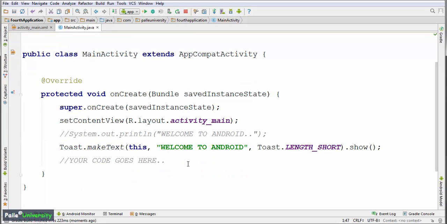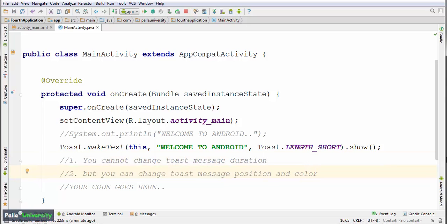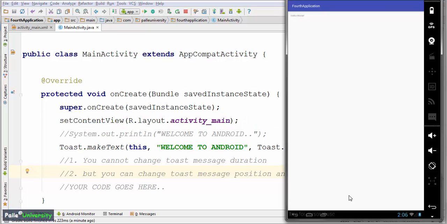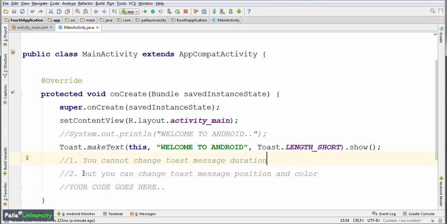Now let me cover some important points related to Toast message. First point is you cannot change the Toast message duration, but you can change the Toast message position and color. Currently, what is the color of the Toast message? The Toast message pop-up color is black and the text color is white, and it is always fixed at the bottom position of your emulator. But if you want, you can move the Toast message to any area of your screen, and if you want, you can change the color also. But in this session, I am not going to cover how to change the Toast message position and color. So we will see that in later sessions.